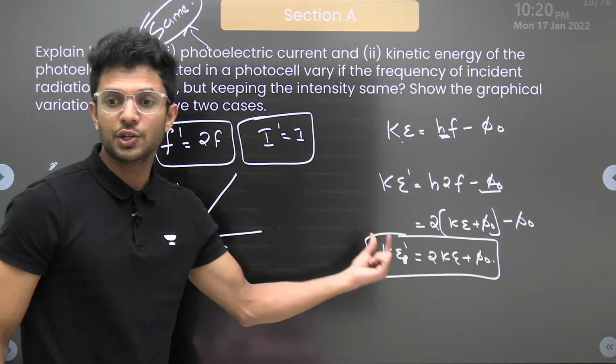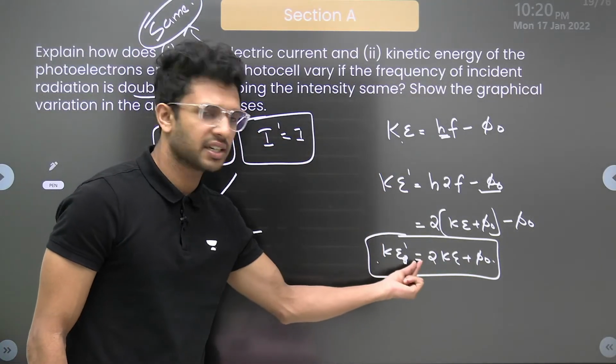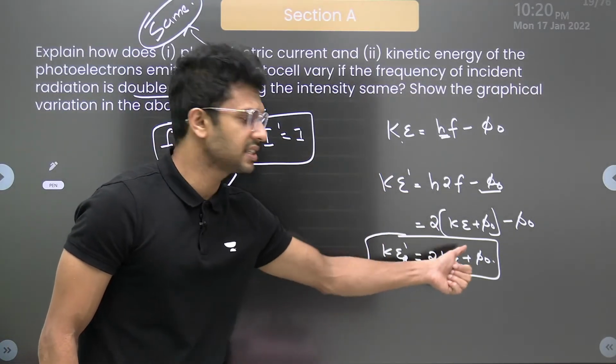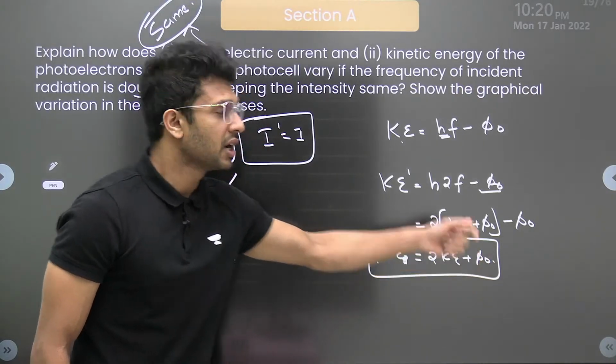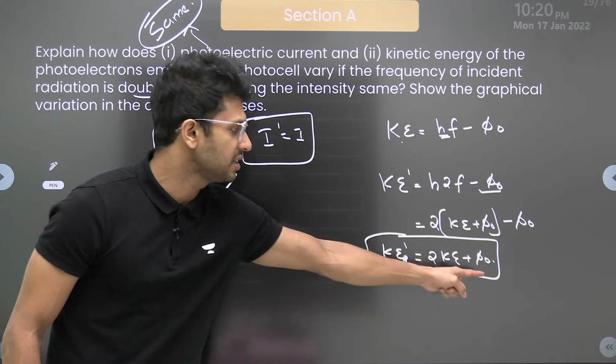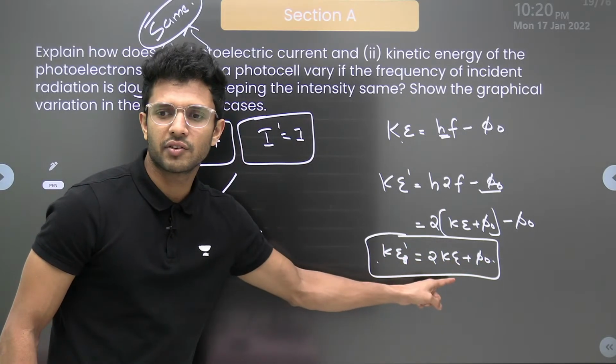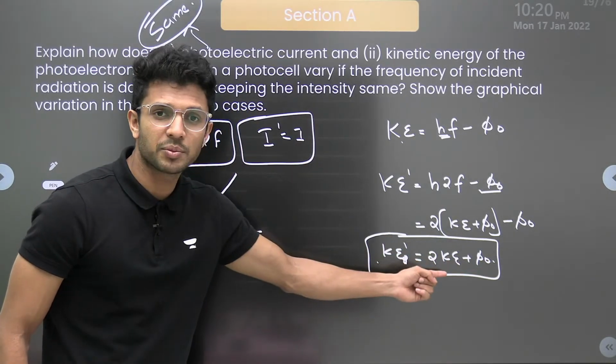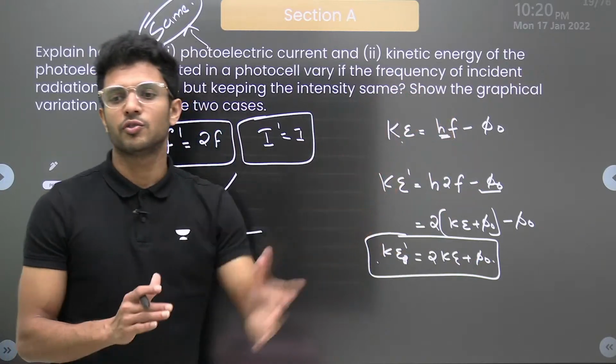Dekh le, the new kinetic energy Ke dash is twice the kinetic energy plus phi naught. Matlab, once the frequency is doubled, the kinetic energy will be more than double the value, because Ke dash is not 2 times Ke, it is 2 Ke plus phi naught.